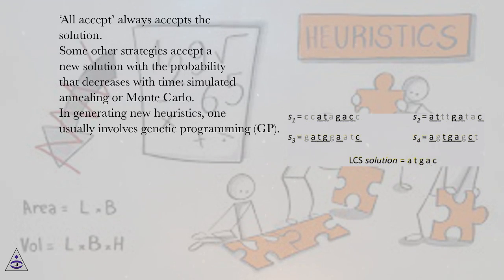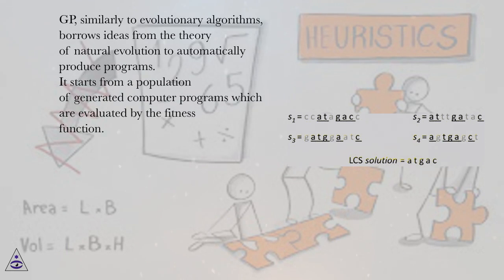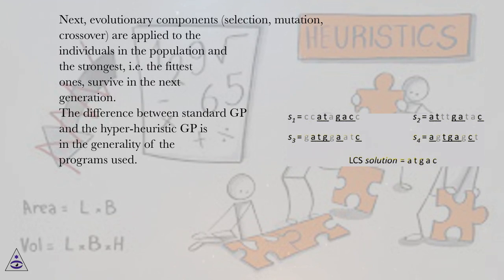In generating new heuristics, one usually involves genetic programming, GP. GP, similarly to evolutionary algorithms, borrows ideas from the theory of natural evolution to automatically produce programs. It starts from a population of generated computer programs which are evaluated by the fitness function. Next, evolutionary components, selection, mutation, crossover, are applied to the individuals in the population, and the strongest, i.e. the fittest ones, survive in the next generation.